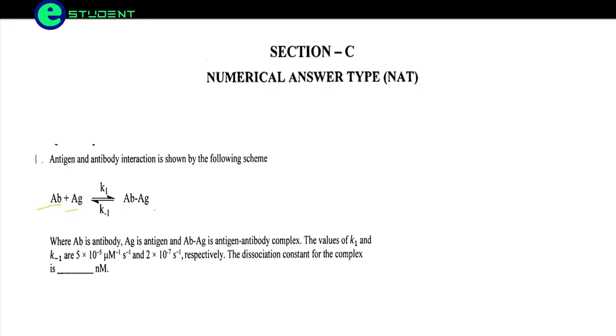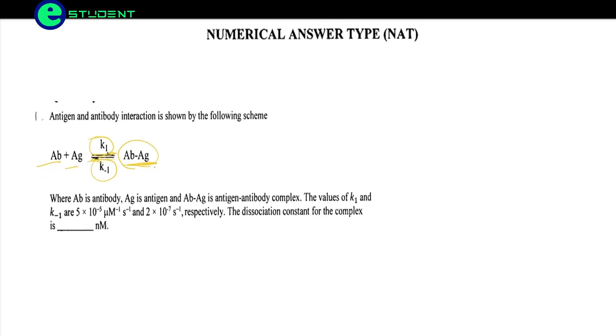Antibody and antigen, this is a forward rate and this is a reverse rate, forming the antigen antibody complex. So this is a forward rate constant and this is a reverse rate constant, where AB is antibody and AG is antigen, and AG-AB is the antigen antibody complex.